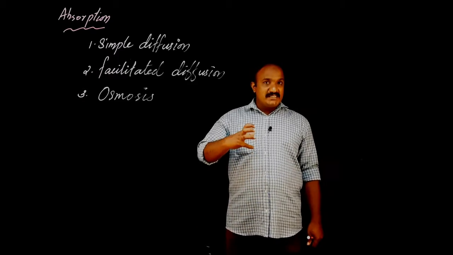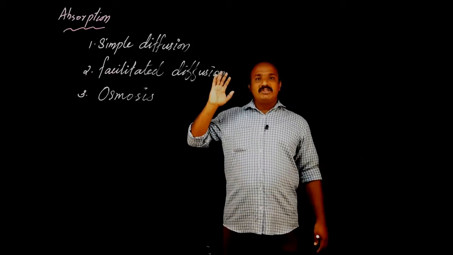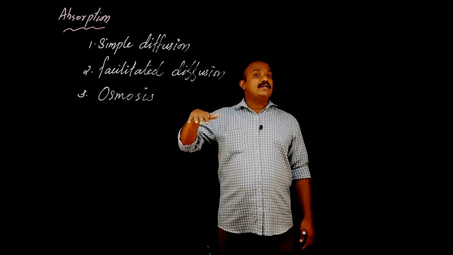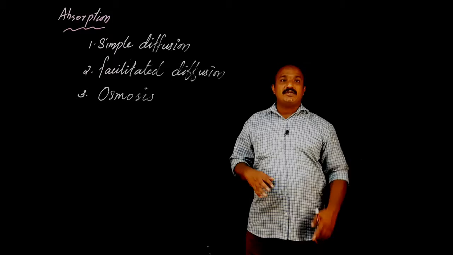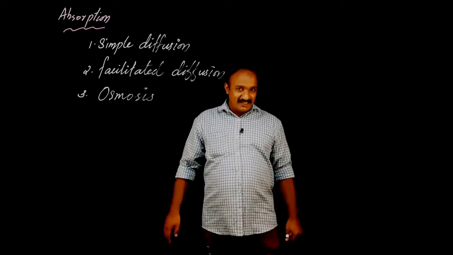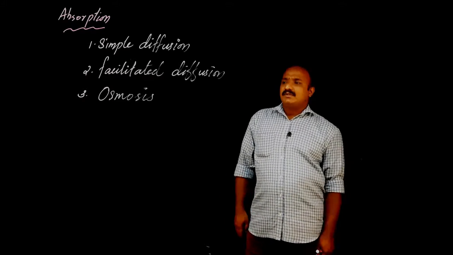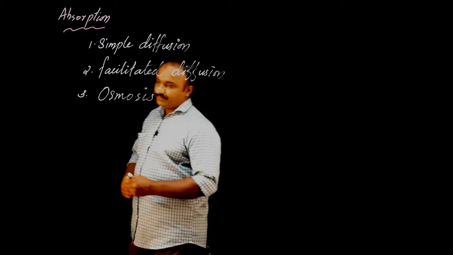So osmosis is the movement of whom? Movement of water. From where? From the region of higher concentration. To where? To the region of lower concentration. How? Through a semi-permeable membrane. So that is what is called osmosis. Clear? That much only. The last process,